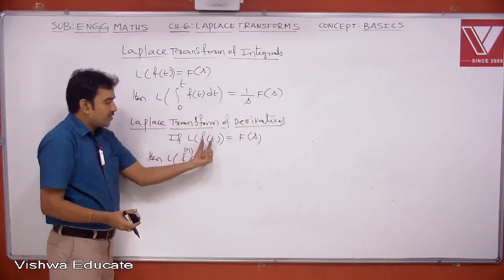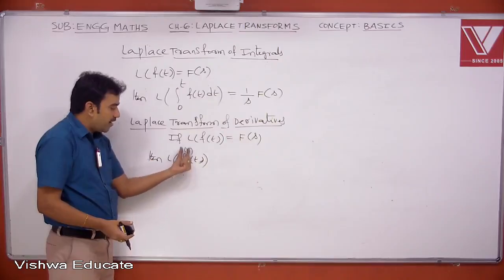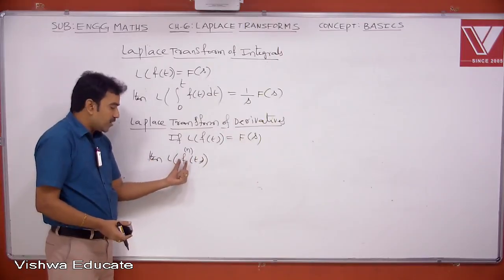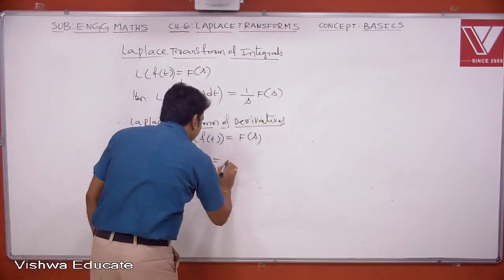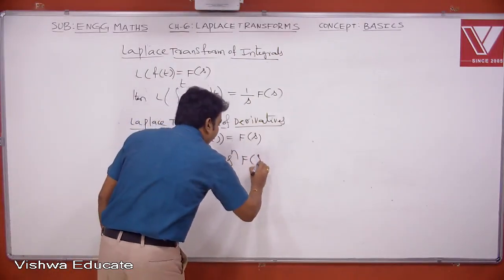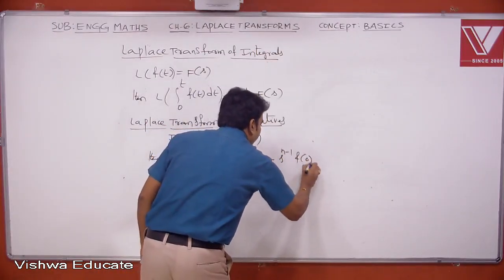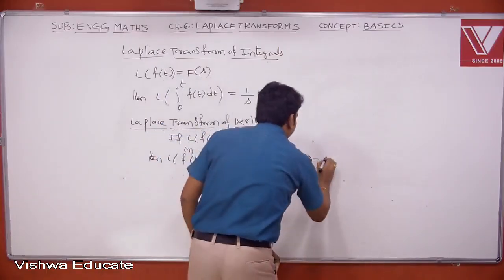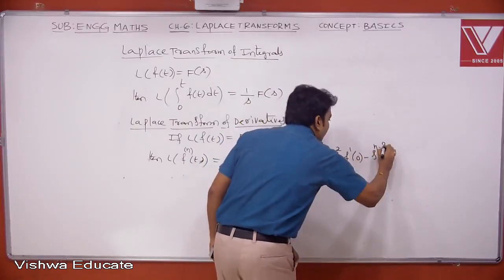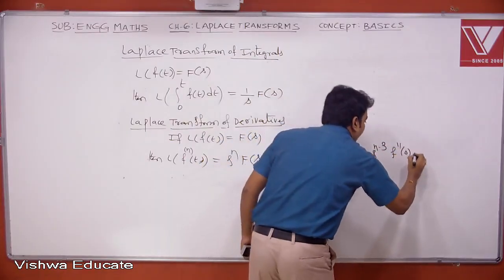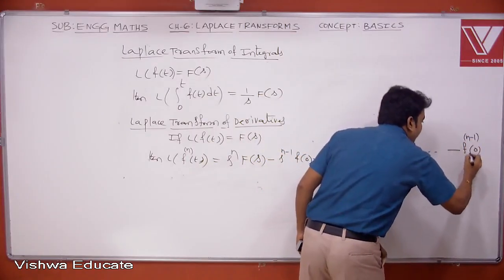So I know the Laplace transform of small f as capital F of s. Then the Laplace transform of the nth derivative of f of t again depends on this capital F. This will be given like this: s^n F(s) minus s^(n-1) f(0) minus s^(n-2) f'(0) minus s^(n-3) f''(0) minus and so on, minus the (n-1)th derivative of f at 0.